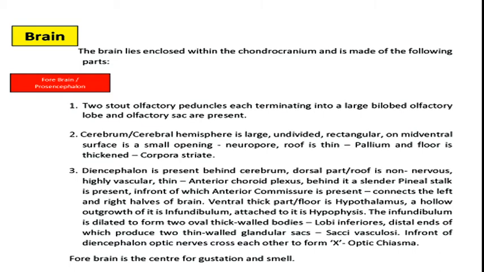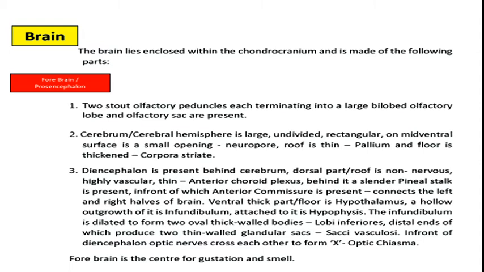Cerebrum or the cerebral hemisphere part of forebrain is large, undivided, rectangular, and on the midventral surface of this cerebrum is a small opening called neuropore. The roof of cerebrum is thin, known as pallium, and the floor is thickened, and it is called corpora striata. The third part of forebrain is diencephalon. It is present behind cerebrum.